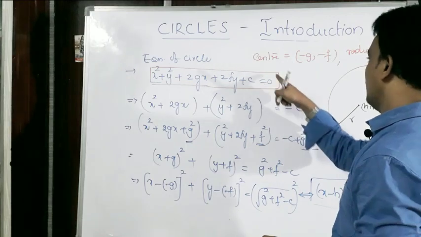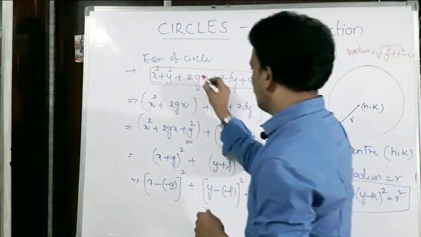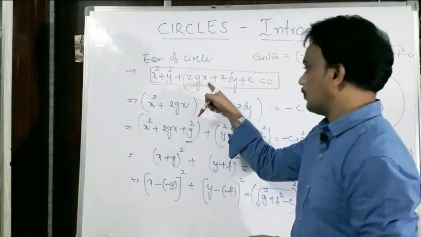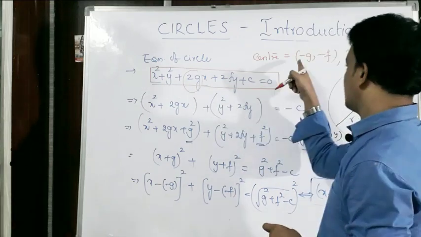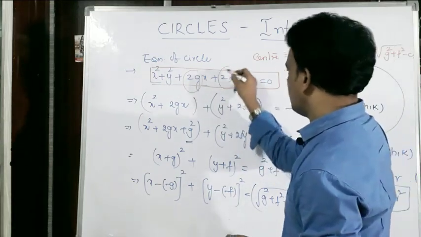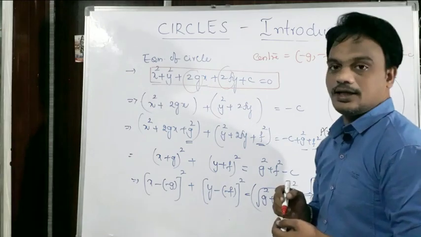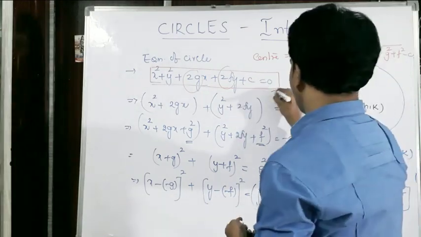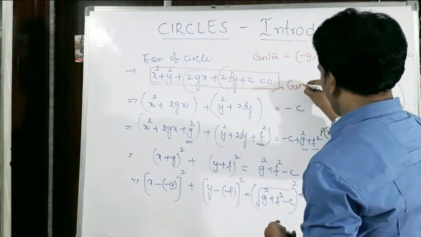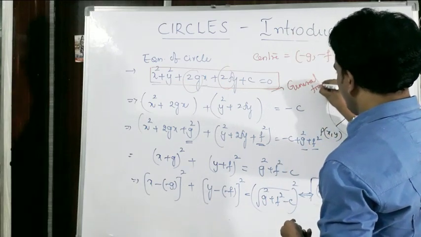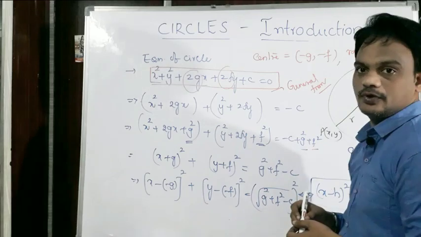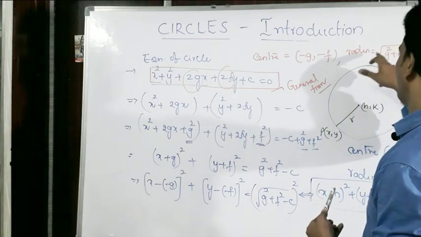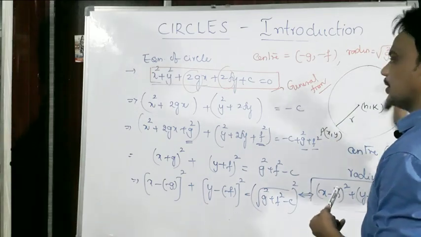The center is minus g, minus f, that is, half of the x coefficient with a minus sign and half of the y coefficient with a minus sign. This is the center of the circle when the equation is in this form, which is called the general form of a circle. And the radius is the root of g square plus f square minus c.